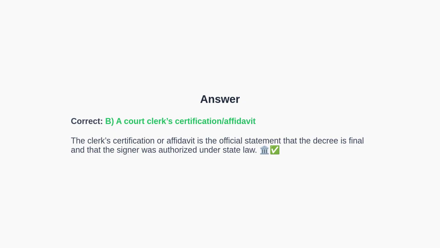The correct answer is B. A court clerk's certification or affidavit is the authoritative document that can explicitly confirm both finality and the signer's authority under state law, directly addressing core RFE concerns.